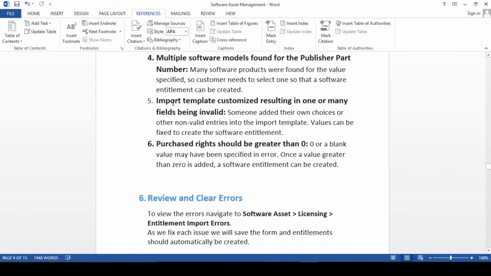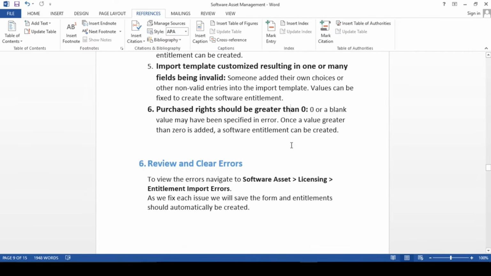Fine. So the fifth one is import template customization resulting in one or many fields being invalid. This is not very frequent, but definitely sometimes you will get it while importing your licenses. Sometimes users add their own choice in the Excel, instead of selecting the choice values that are there, and in that case you will get this error. Fine. So purchase rights should be greater than 0. If you input a purchase rights value of 0 or a negative number, then definitely you will get an error. To resolve this, you have to increase the purchase count. It should not be less than or equal to 0.